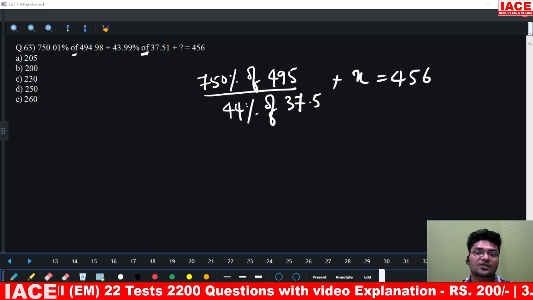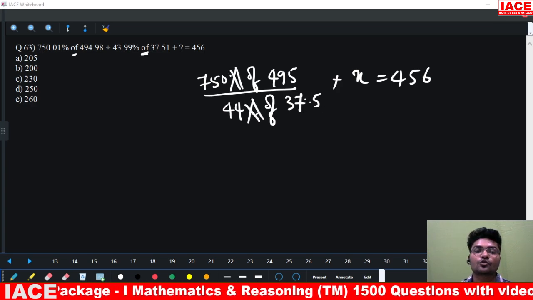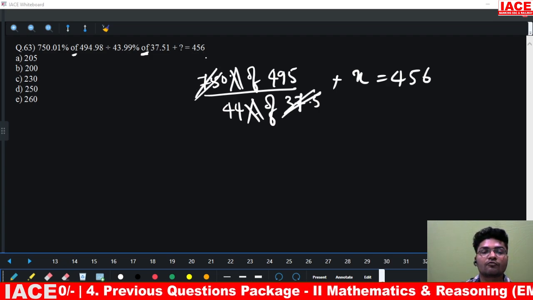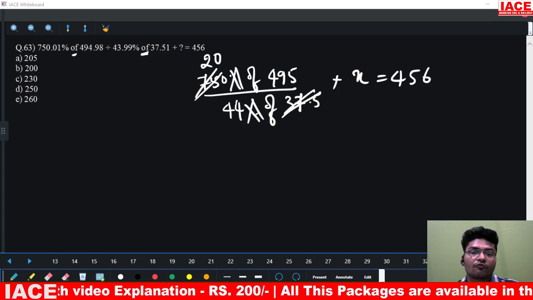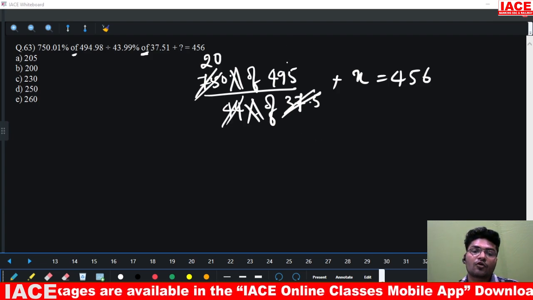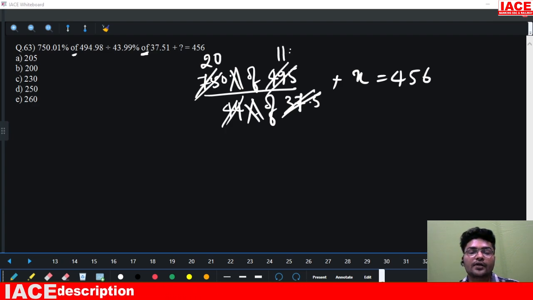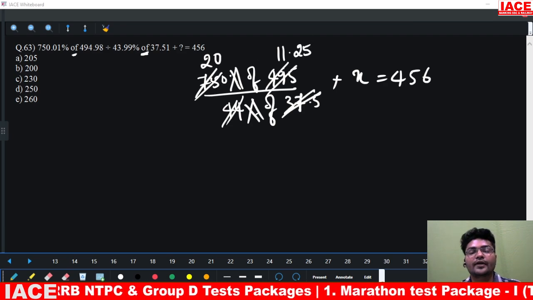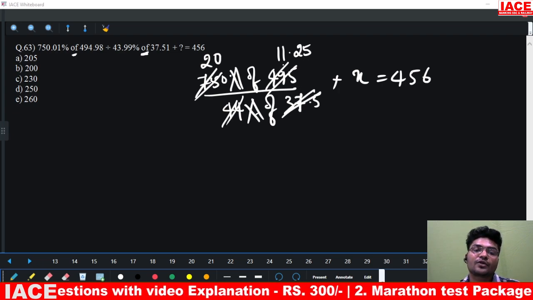The percentages cancel out. 37.5 into 2 is 75, so into 20 will be 750. Now coming to this 44, 44 ones and 44 11s, so 11.25 approximately. 20 into 11.25 is 225.